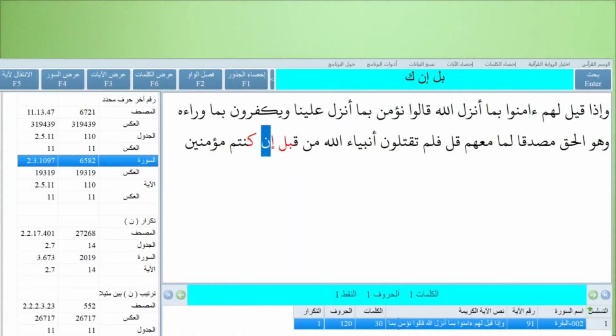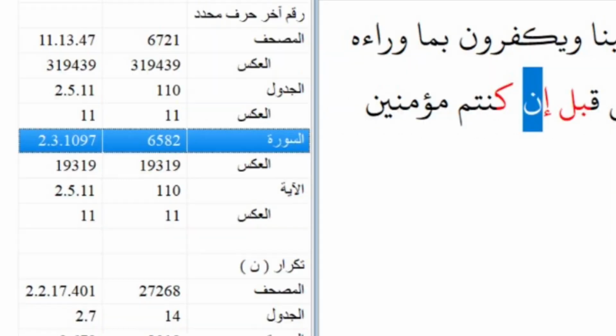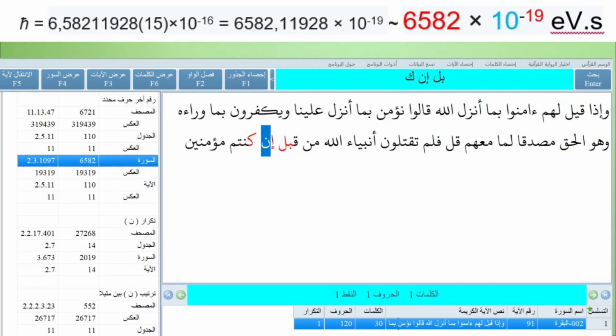The perfect fact here is that, brothers, from the beginning of the chapter until the letter N of Planck, in this sequence, in this verse, there are exactly 6,582 letters, which is exactly equal to the 6,582 in 6,582 multiplied by 10 to the minus 19 electronvolt second, which is the coefficient of the reduced Planck constant.